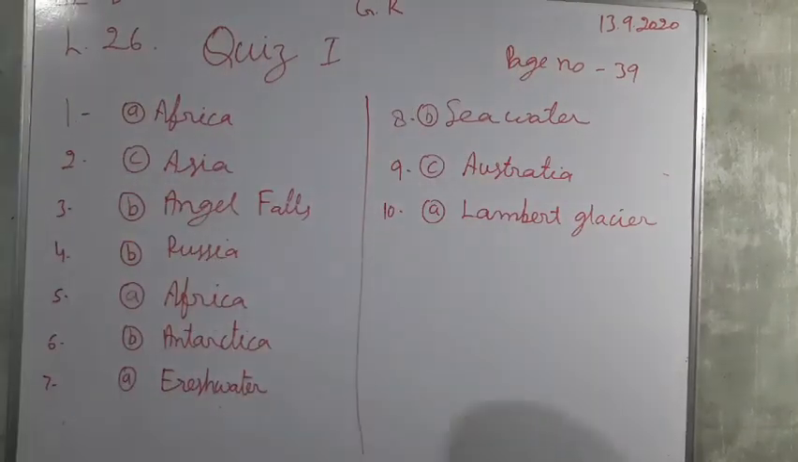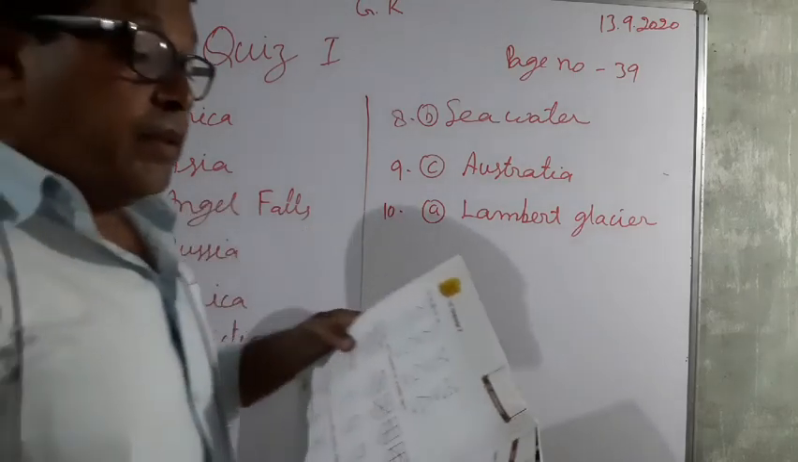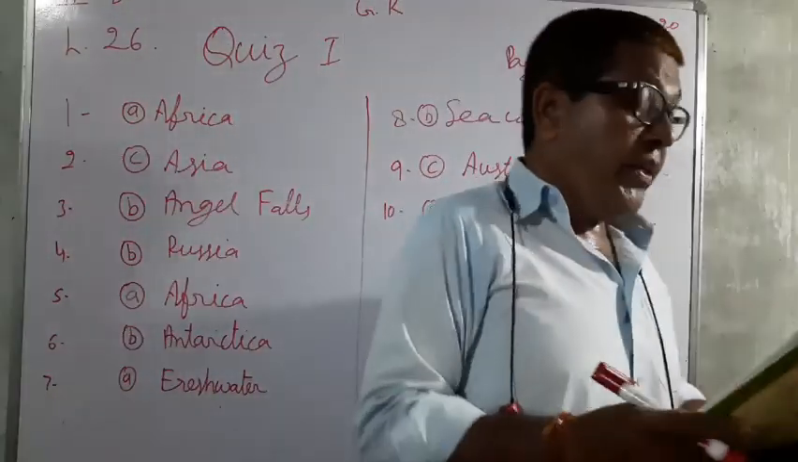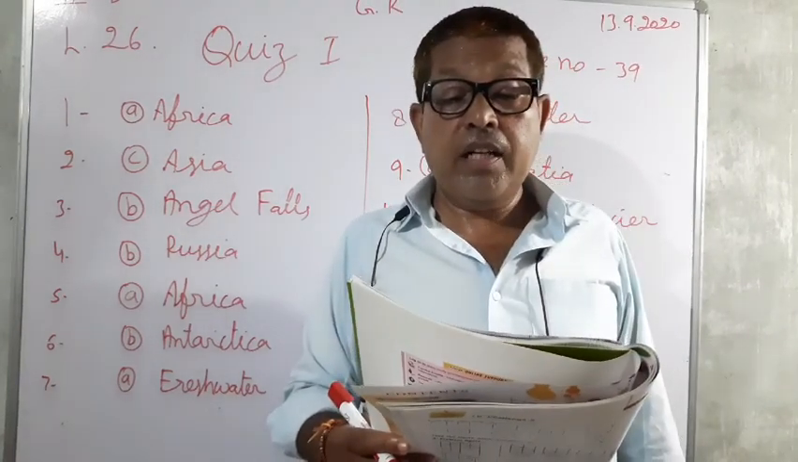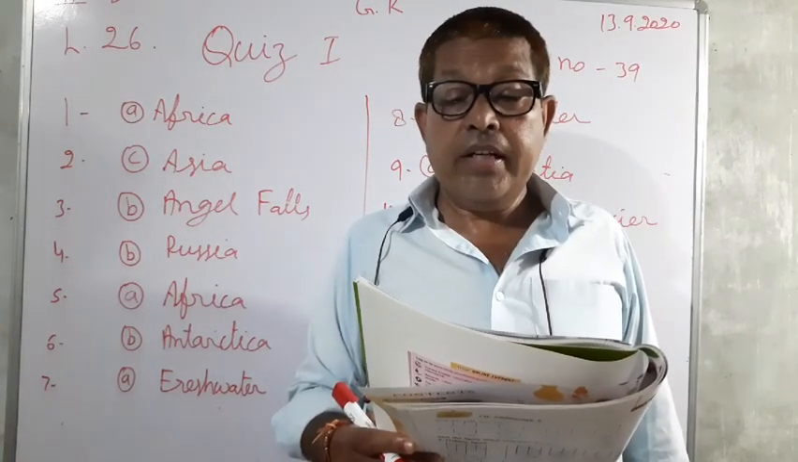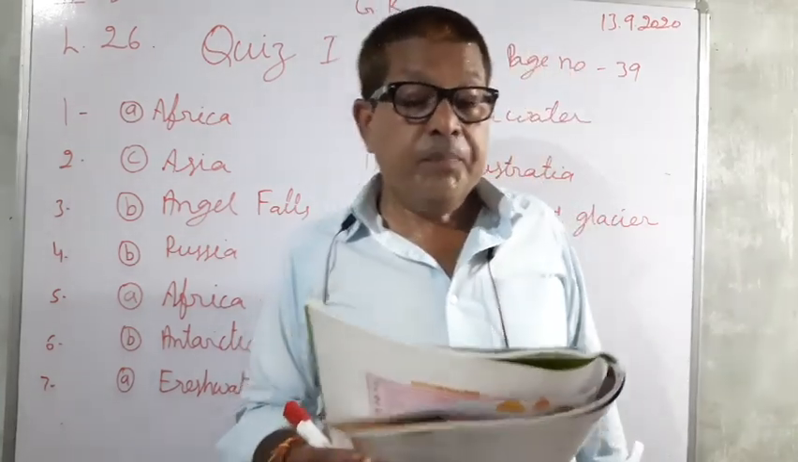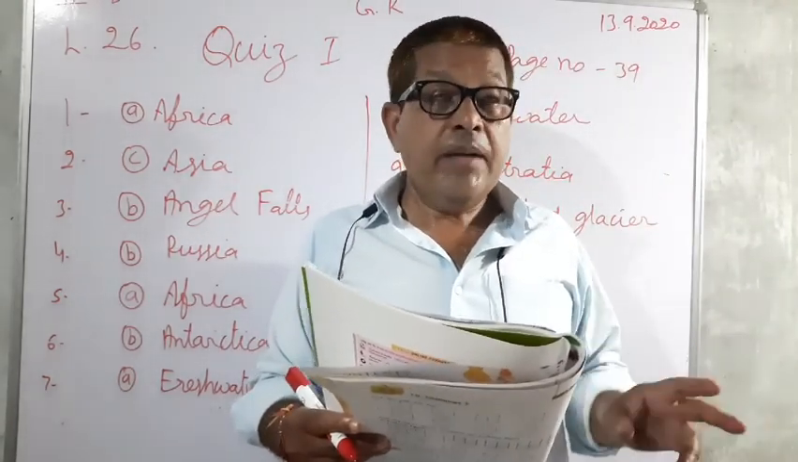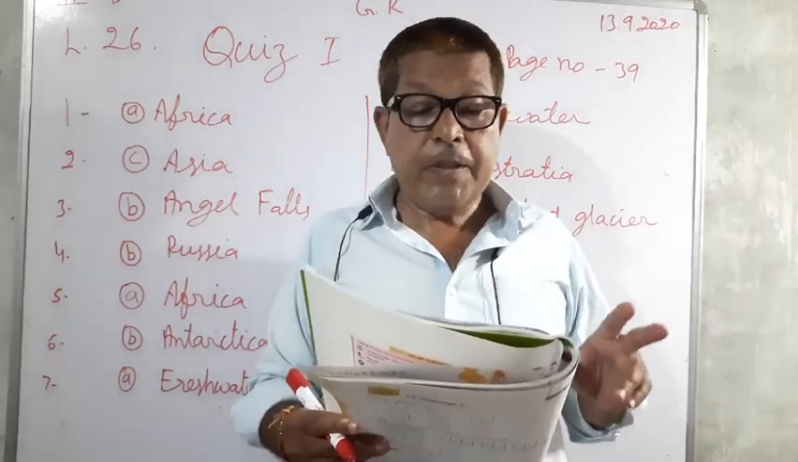So this is the quiz first. Once again I am reading, you listen properly. First, in which continent is the world's largest river Nile located? So Africa is the correct answer. And second, which continent lies to the east of Europe? Three options are here: Australia, Africa, and Asia. Asia is the correct option.